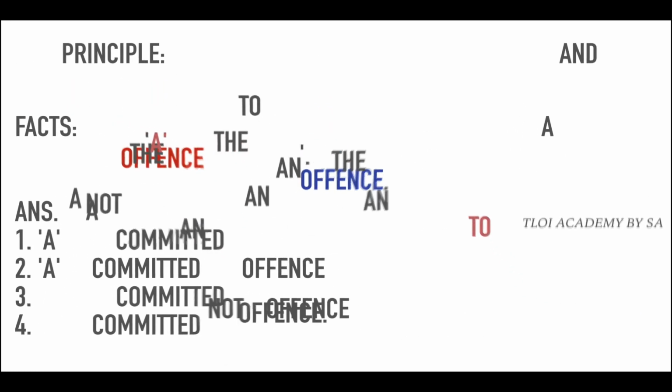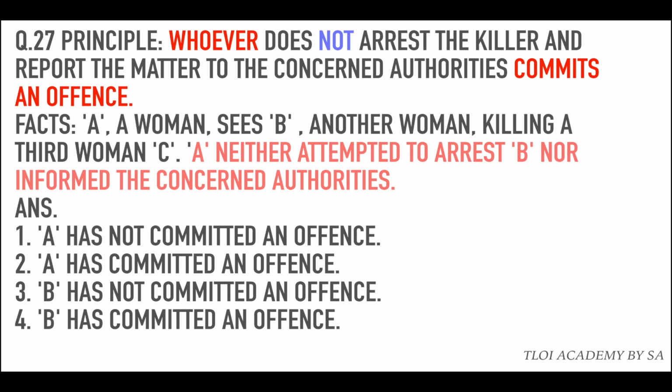Now question number 27. Whoever does not arrest the killer and report the matter to the concerned authorities commits an offense. Like in India or anywhere else in the world, why should we look down upon our country? It happens everywhere. Facts: A woman sees B, another woman, killing a third woman C, तो B ने C का murder कर दिया और A ने इसको देख लिया. A neither attempted to arrest B nor inform the concerned authorities. So as per our principle, she has committed an offense.